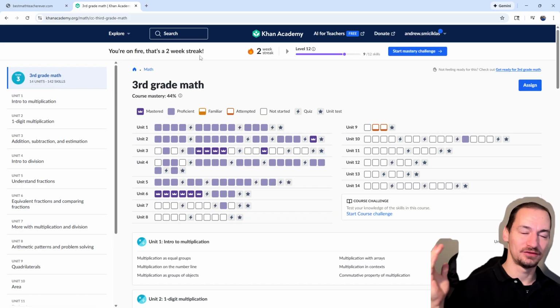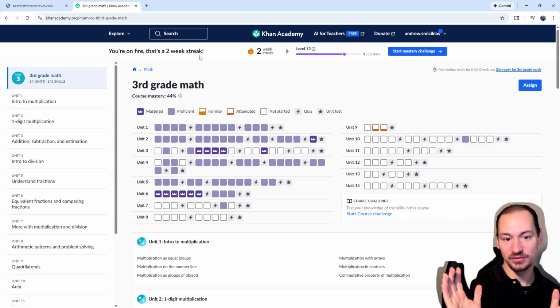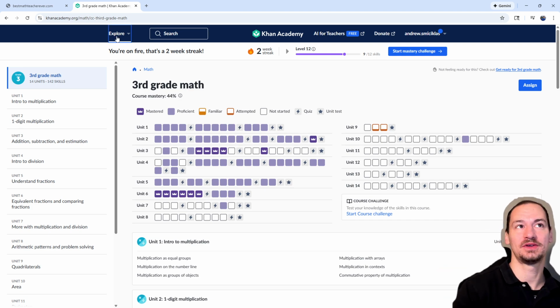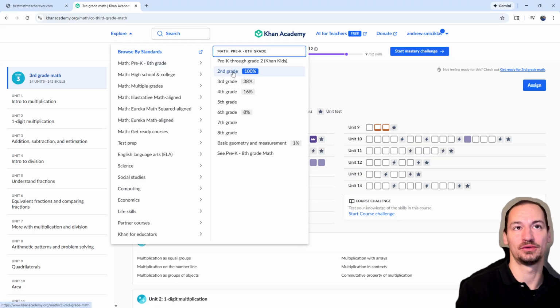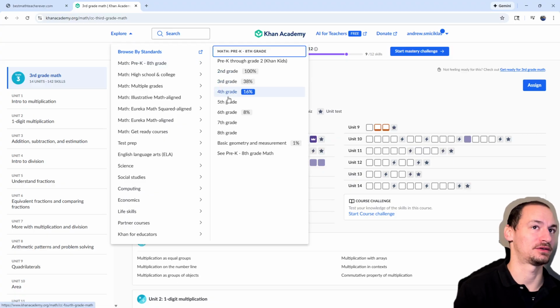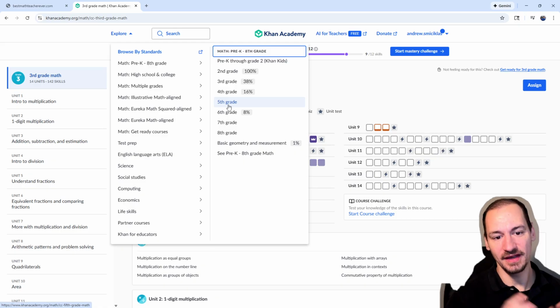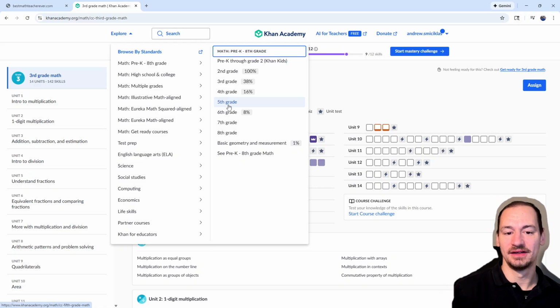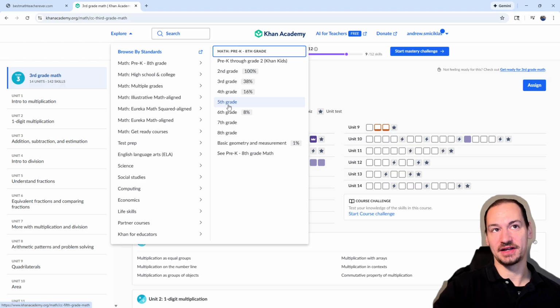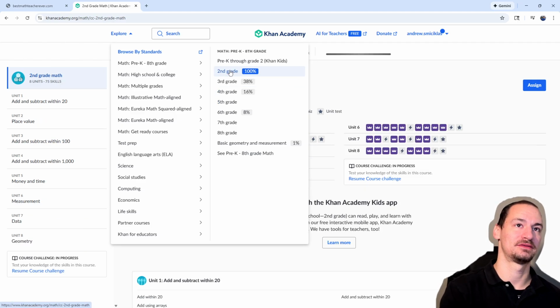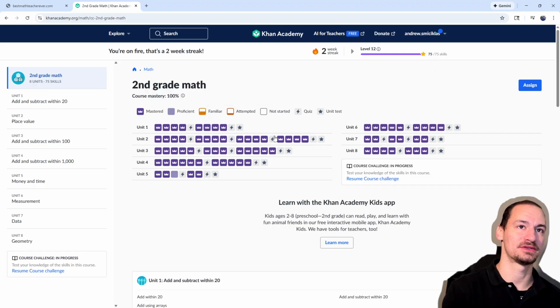And if you really are good with your foundations, it shouldn't be that hard to get all of this up to 100% all the way through. And I think a lot of times people will underestimate how far down weaknesses can go. I mean, in second grade, there are some tricky ones. Let me see if I can find it.